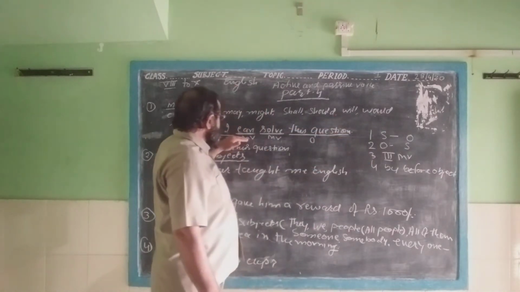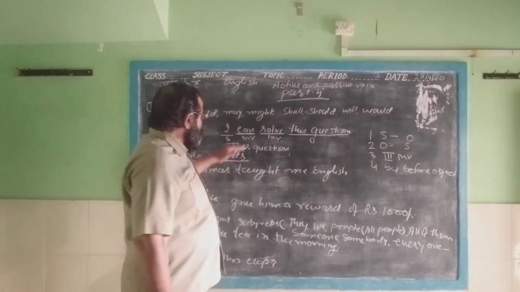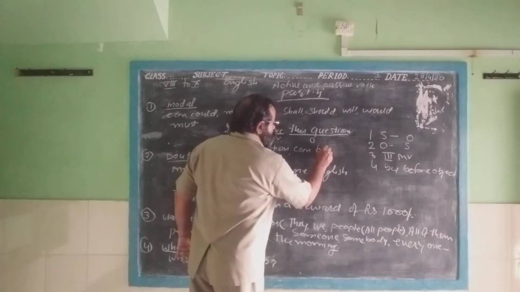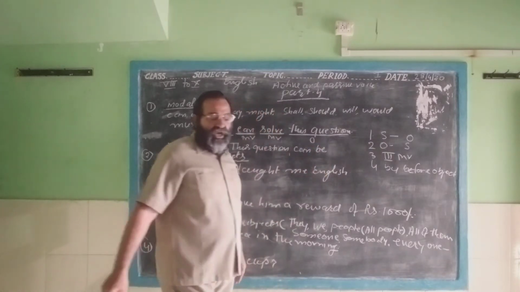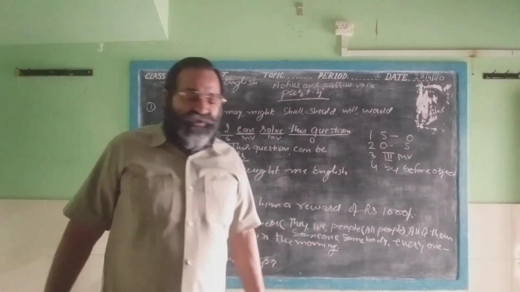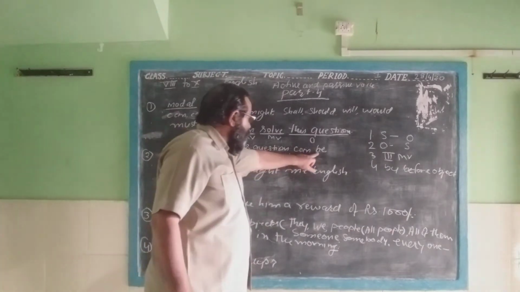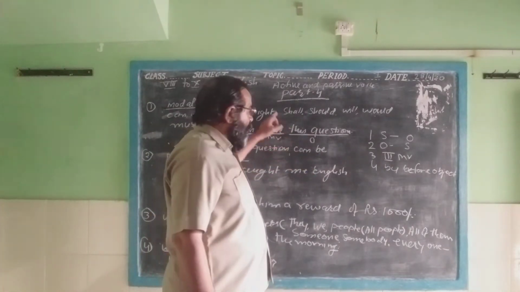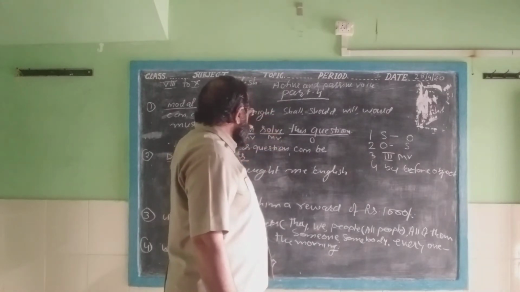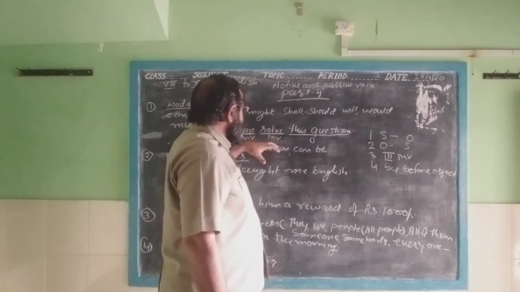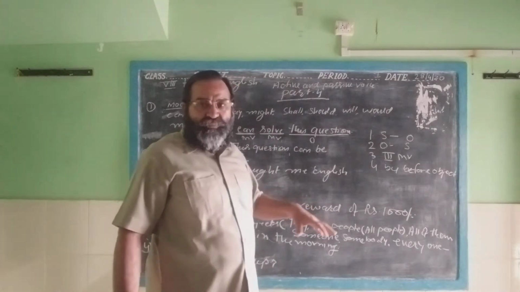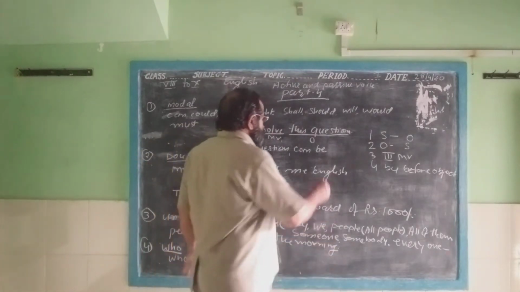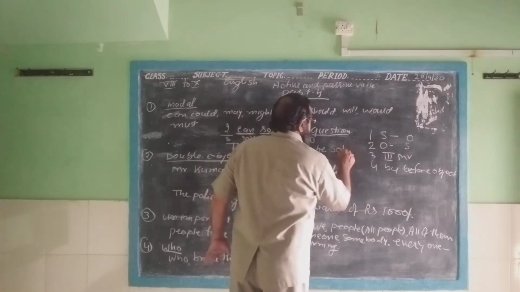Now we want to change the modal verb: you write can here, and as I told you, put be after can. When you write be, then the third form of the main verb will be used, and it is a permanent and fixed rule that the third form of the main verb will be used in a passive sentence. Then you write here solved.